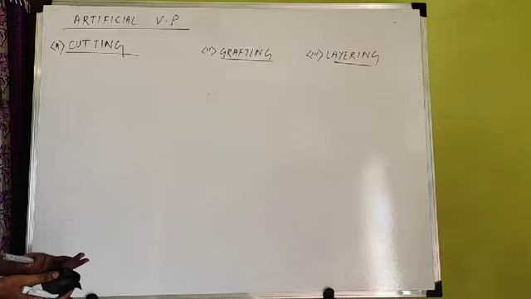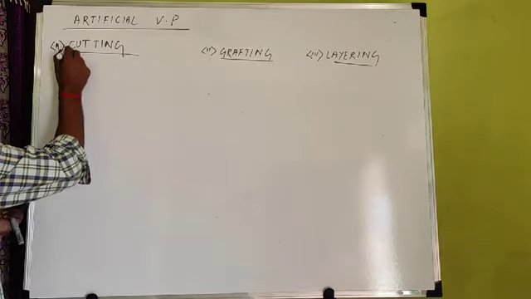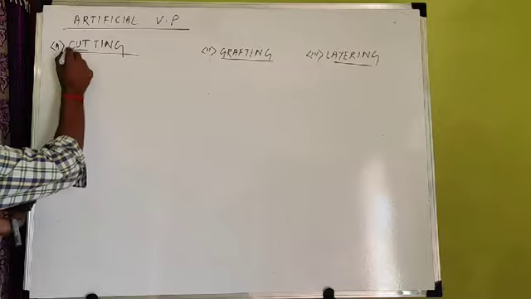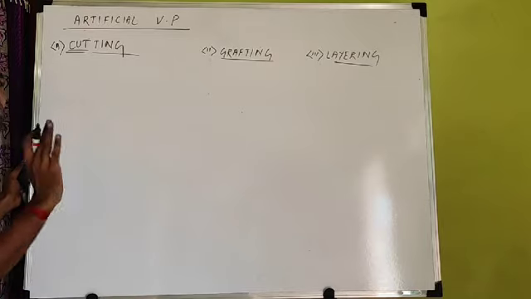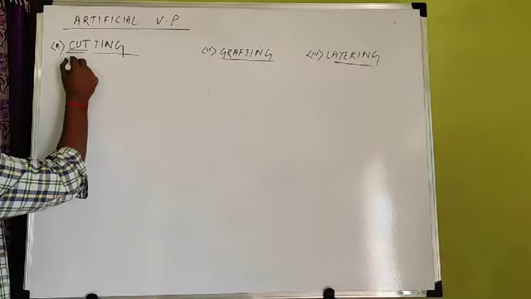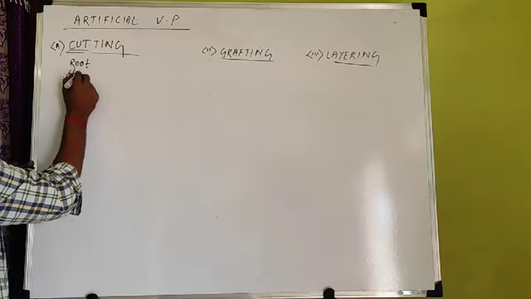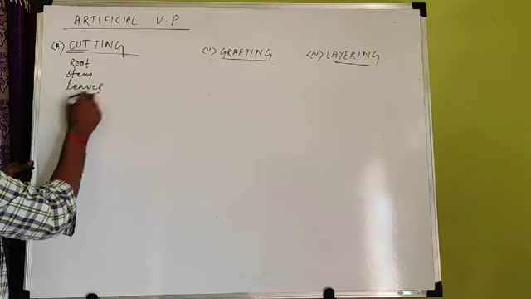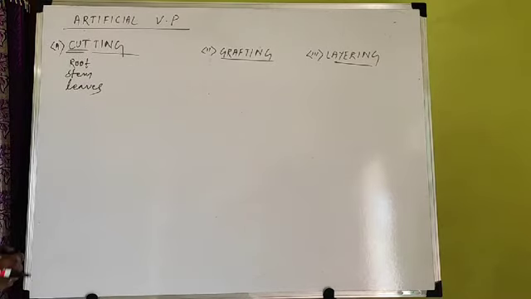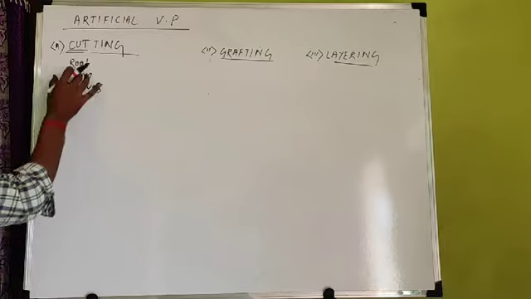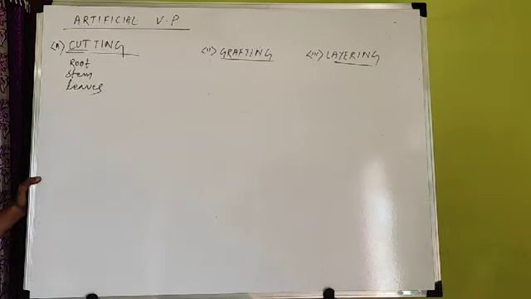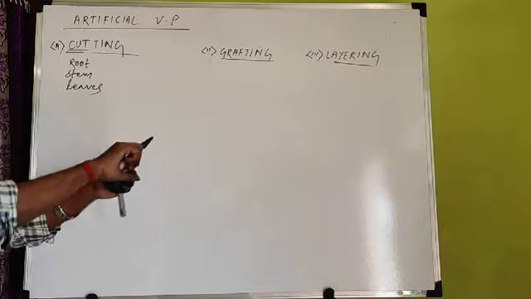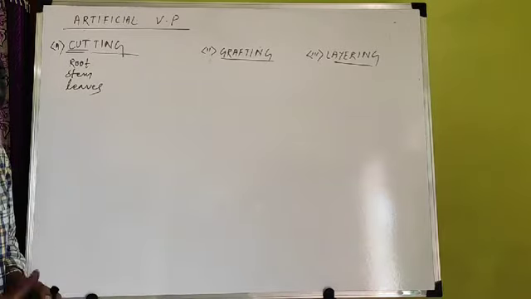It is very easy. No need to anything new here. Cutting comes from what? Cut means any part which is cut, any part of the plant which is cut. It may be a cut root, cut stem, or cut leaves by human, because artificial means involvement of man. You can cut a root, stem, or leaves and put inside the soil, then that part will give rise to a new plant. Many plants in your life you have observed in village condition.